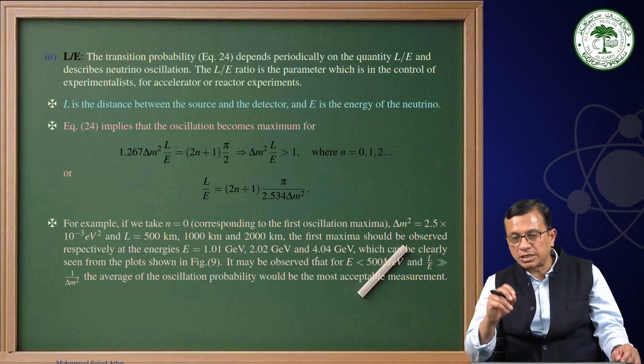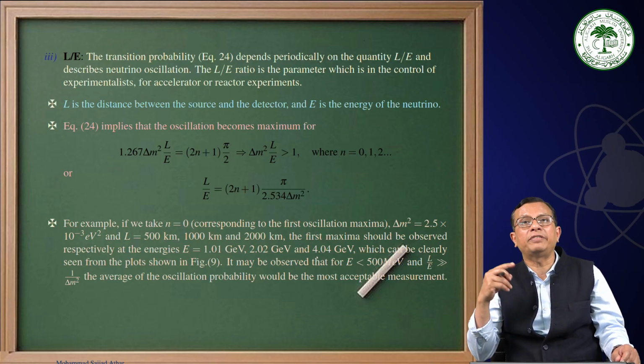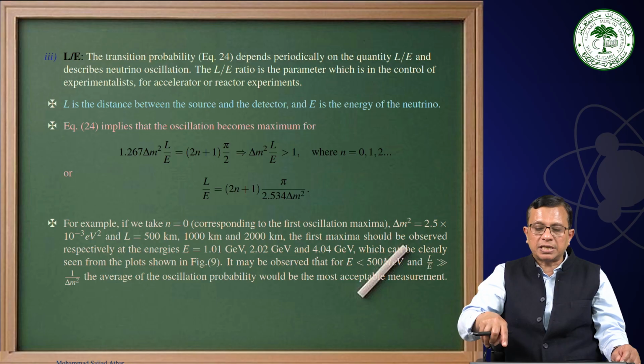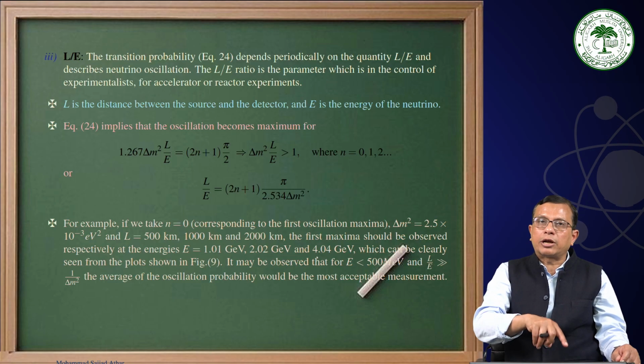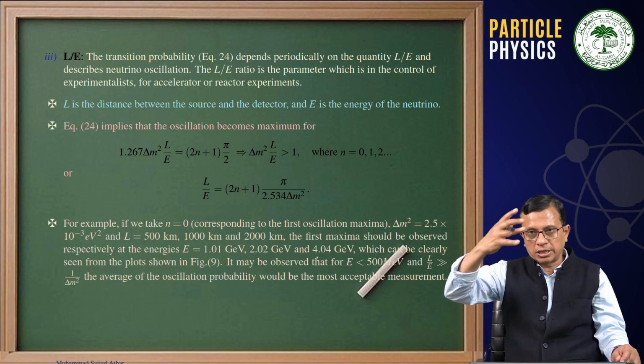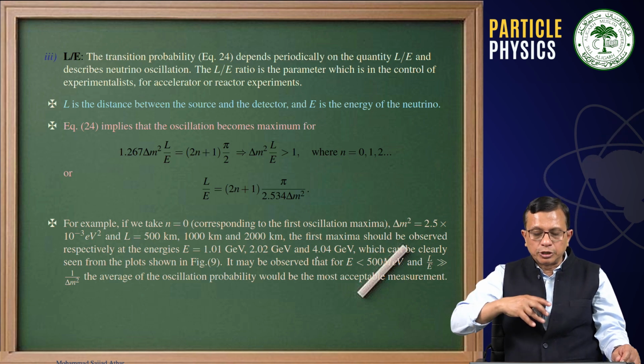Therefore, you are changing L, and the corresponding E changes to give the first maximum. Similarly, to see the second maximum, your n will be 1. Accordingly, you can see how many oscillations you can observe in a particular neutrino beam.